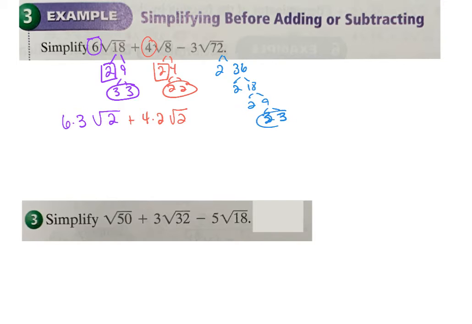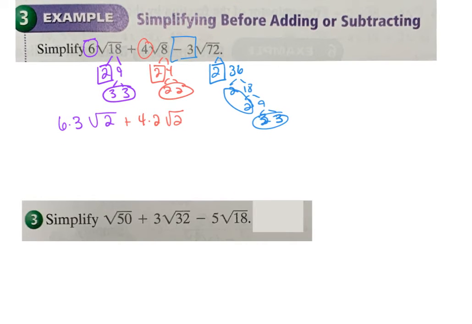I have a 3 that'll come out, a 2 that will come out, and a 2 that will stay in. I also have a negative 3 that is on the outside here. So minus 3 times the 2 that came out times the 3 that came out, and then a 2 that stays in.